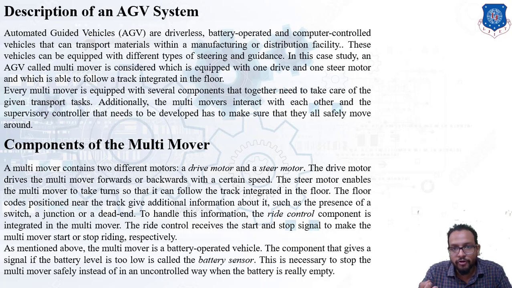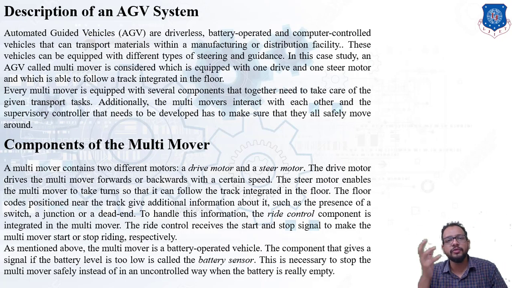Okay, so for this it requires a ride control component. Now the ride control component will be integrated in a multi-mover, and it is going to receive the start and stop signals to make the multi-mover start or stop riding respectively.